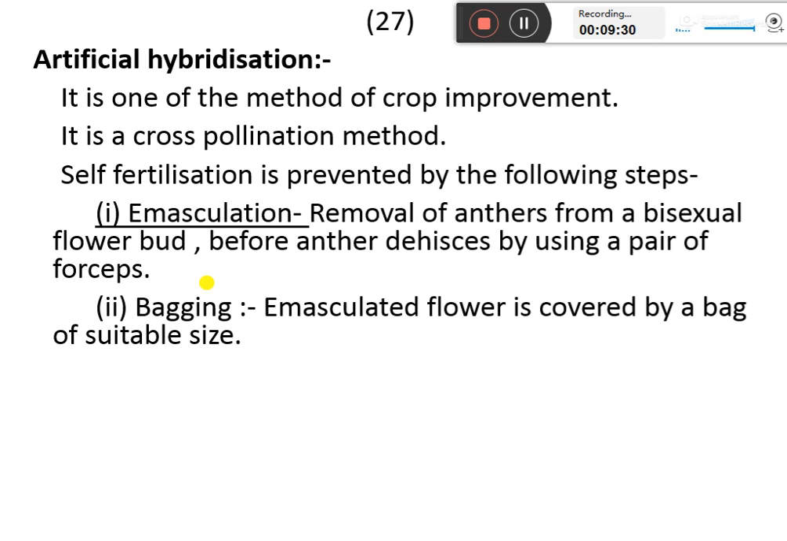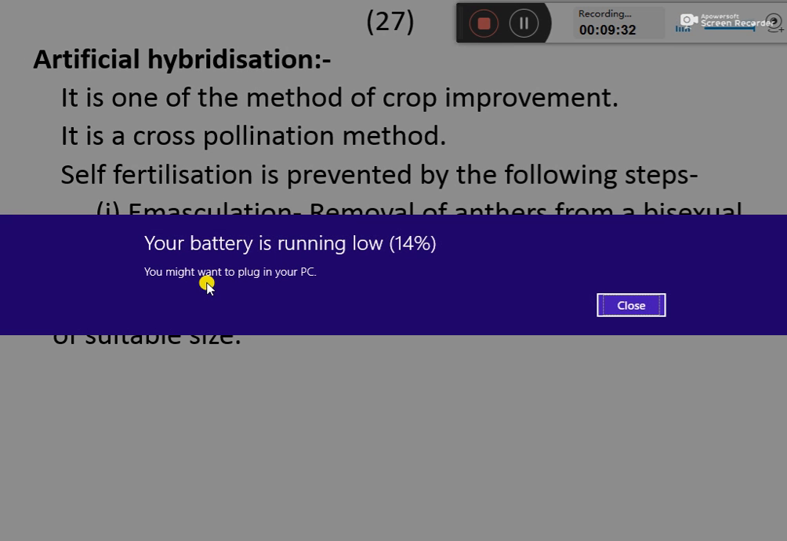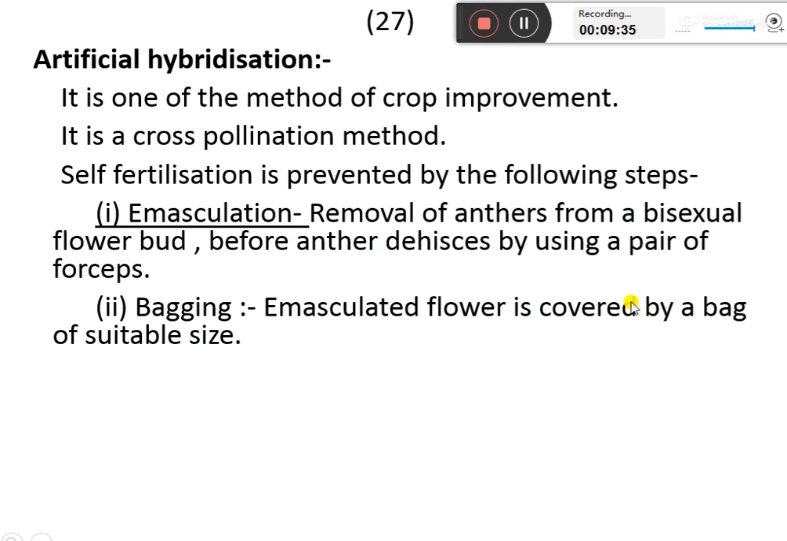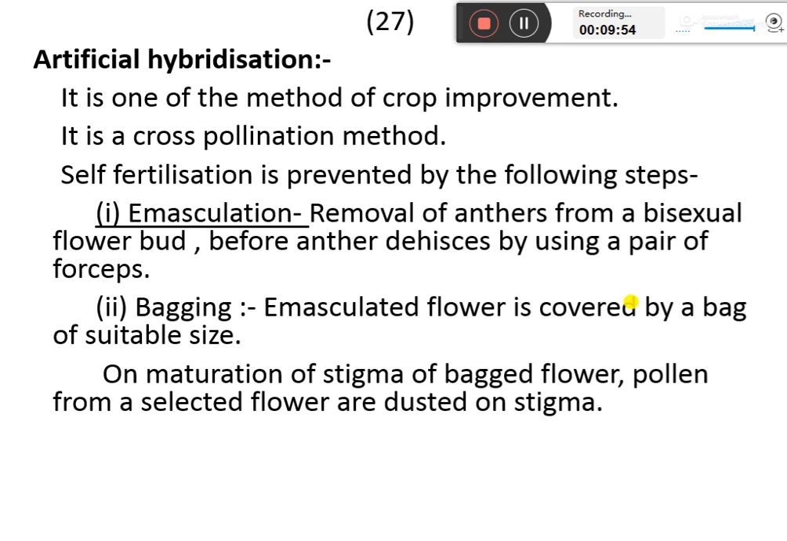Next stage is bagging. Once we remove the anthers, we cover the flower with a bag so that unwanted pollen grains do not reach the stigma of that flower. On maturation of the stigma of the bagged flower, the pollen grains from a selected flower are dusted on the stigma.